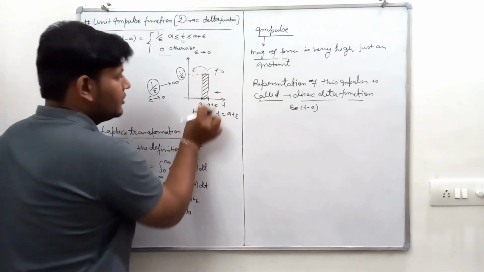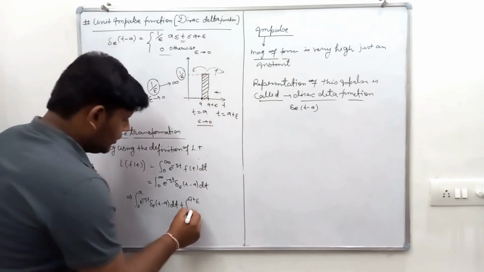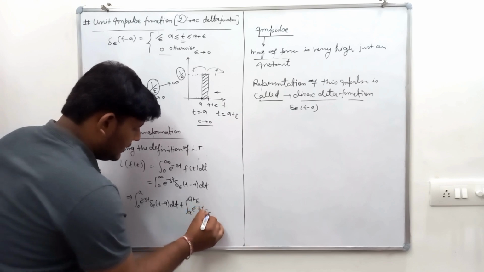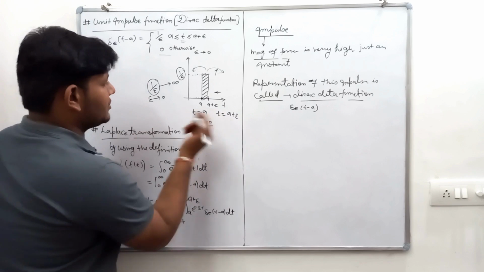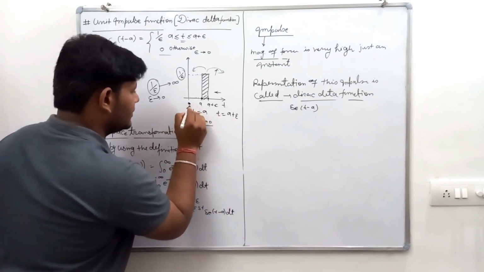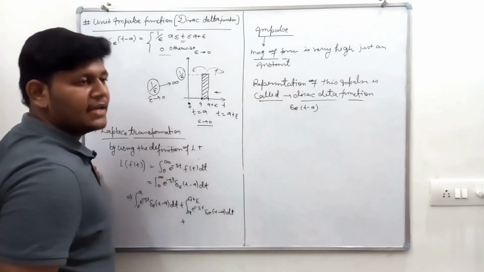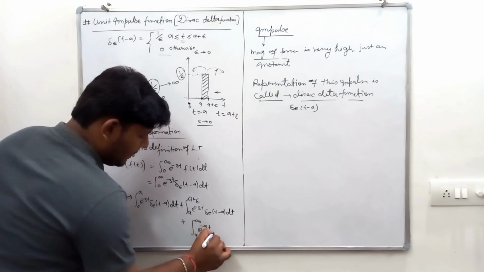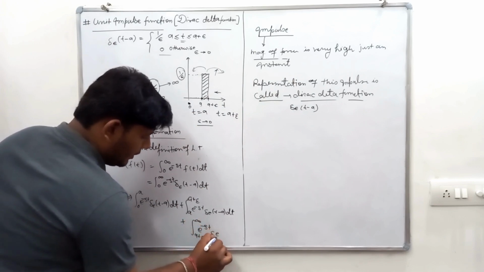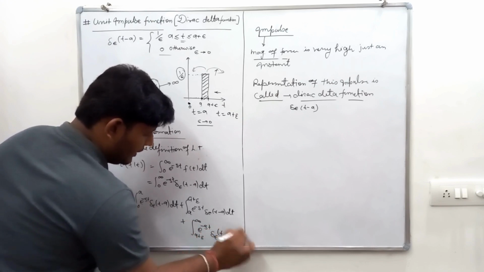It is nothing but a strip, the area of a strip, because integration is nothing but area. So e to the power minus st delta Dirac function dt, with the limits from 0 to a, a to a plus epsilon, and then a plus epsilon to infinity, e to the power minus st delta function of t minus a, dt.